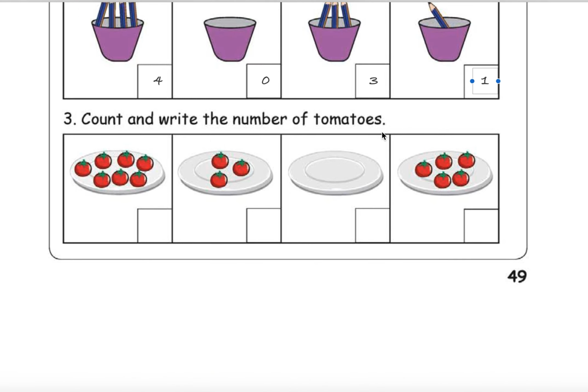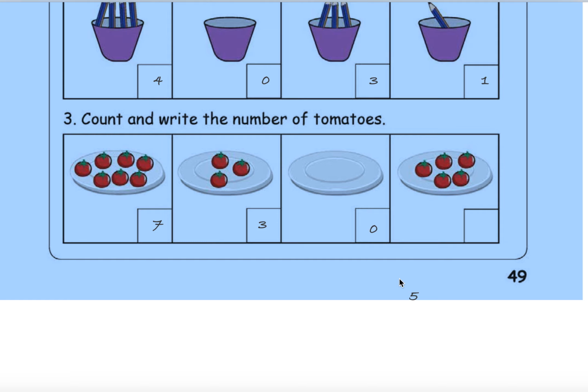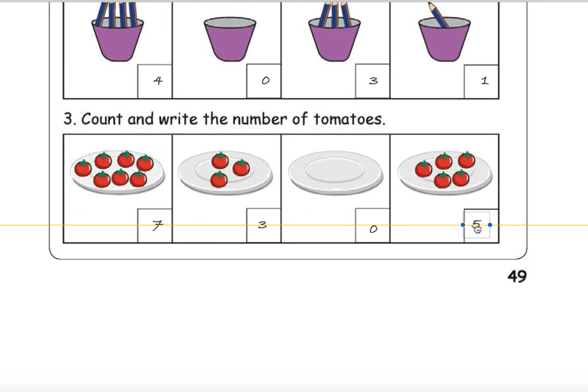Count and write the number of tomatoes. 1 2 3 4. 1 2 3 4 5 6 7. Here there are 7. Okay. Next one, 3. In the back 0. Okay. Here 5.